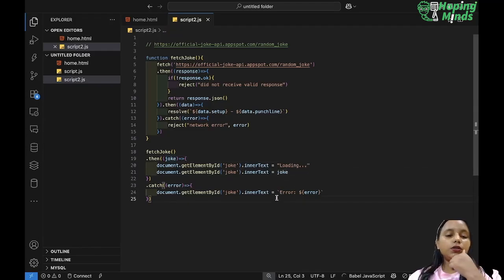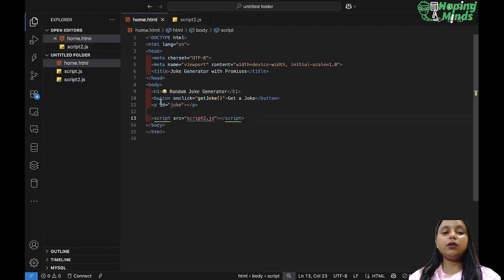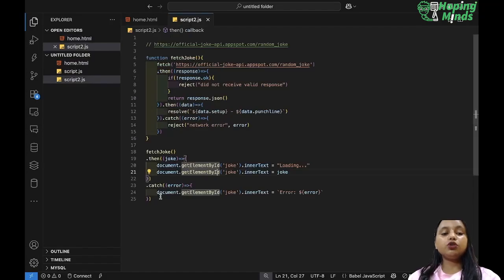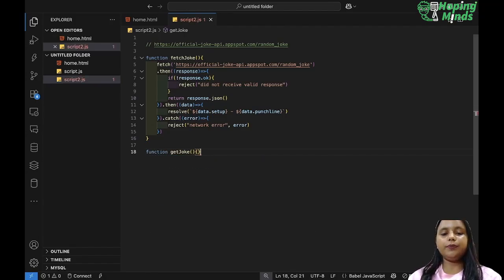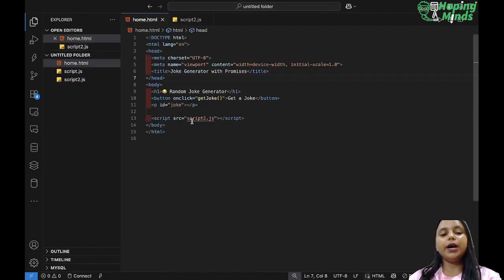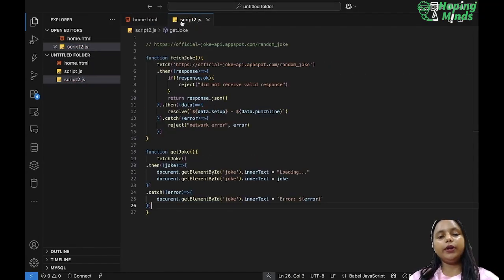Okay. So what we need to do is, we have used our fetch joke over here, but remember that we have our button over here which we need to use. So this method we need to call, right, so that something can happen on the click of a button. So what we will do is, we will pick up this whole thing and we'll put it inside a method called get joke. Why get joke we have used? Because we have get joke called over here.